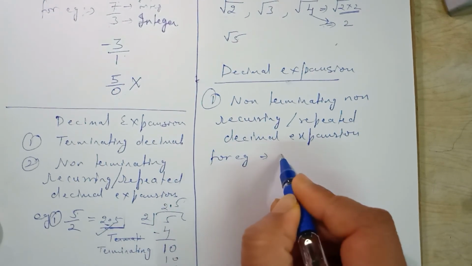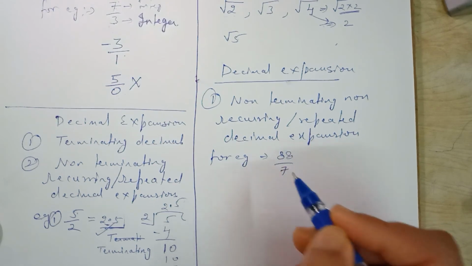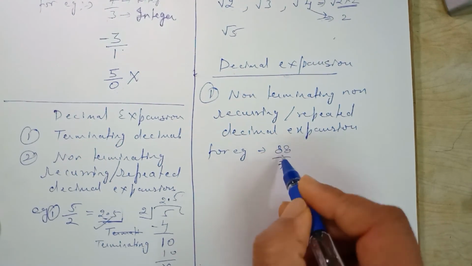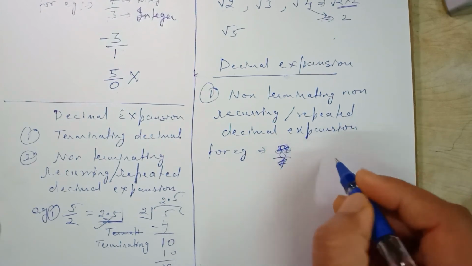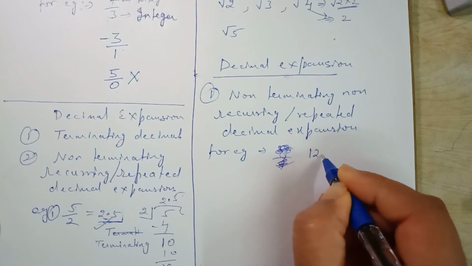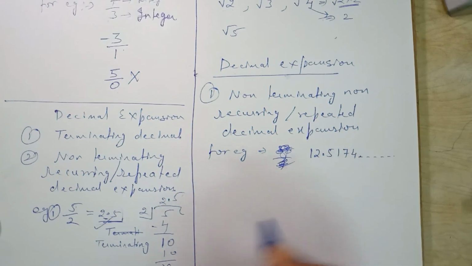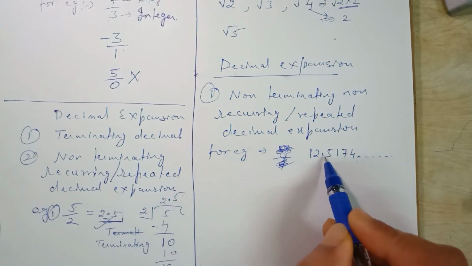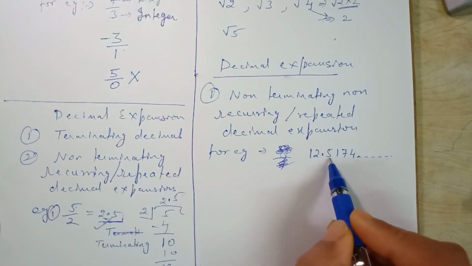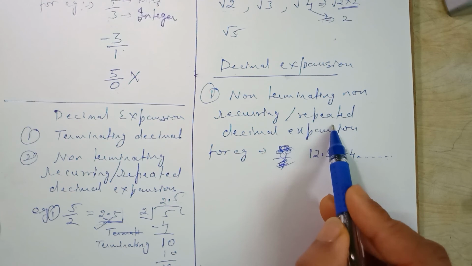I am taking an example 88 by 7. Right now you may say 88 upon 7 is an irrational number. Let us take some common example. If I write 12.5174 and so on, here what we are observing is that the digits after the decimal do not come to an end, and the digits are not repeated. So such types of decimal expansions are called non-terminating, non-recurring.